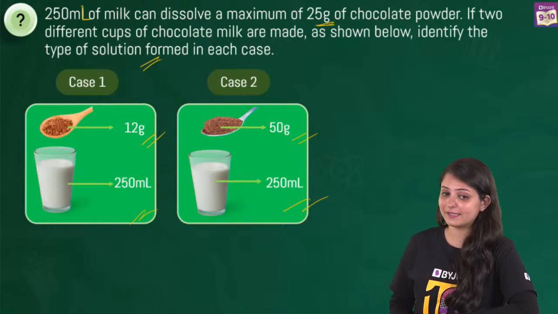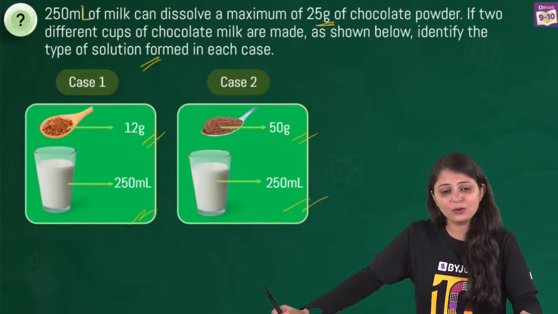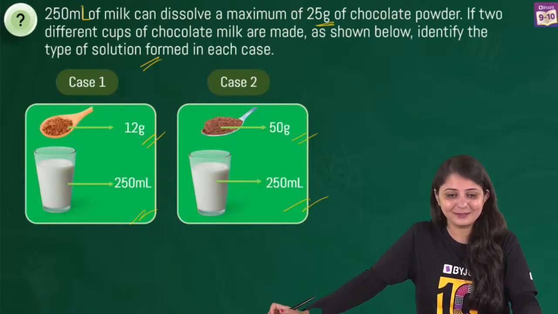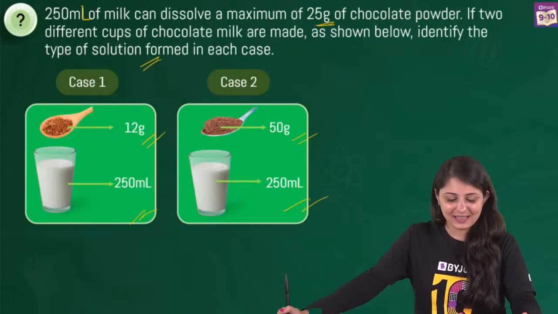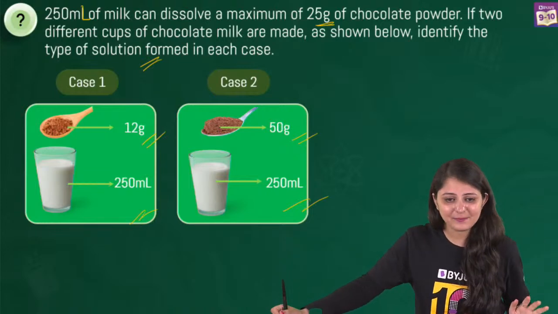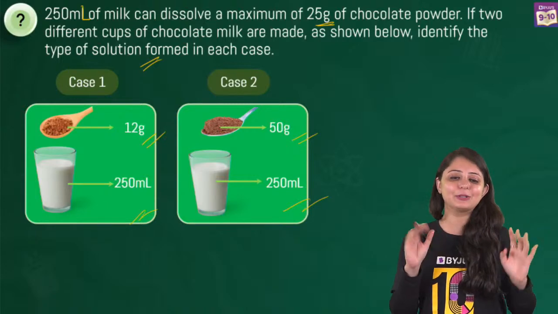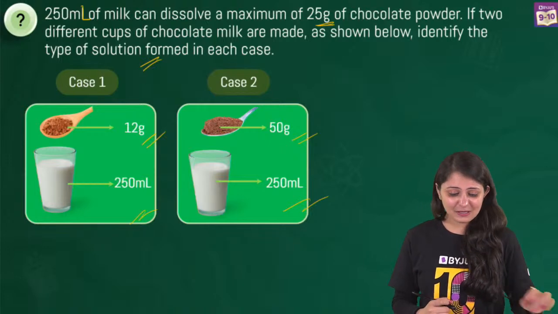Case 1, Vartika says it's going to be unsaturated. Here, a lot of you are saying unsaturated. Saika ने तो case 2 का भी आंसर दे दिया. Yes, all of you. Kalpana says case 2 is saturated. Ash says पहला unsaturated है ma'am, second super saturated है. Shiva is like saturated, unsaturated छोड़ो. I will tell about dilute and concentrated. Okay. Yes, you people are absolutely right.